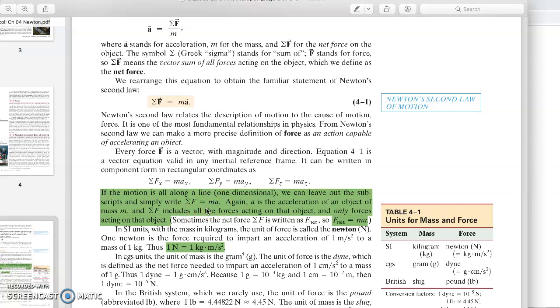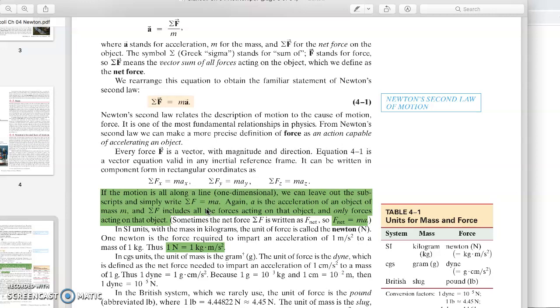But once the object is moving in 2 dimensions, let's say, as an example, an object is moving down an inclined plane. What is the meaning of inclined plane? That's a plane with an angle.